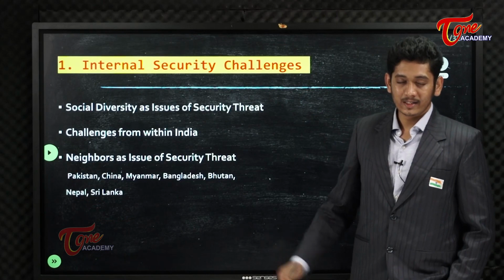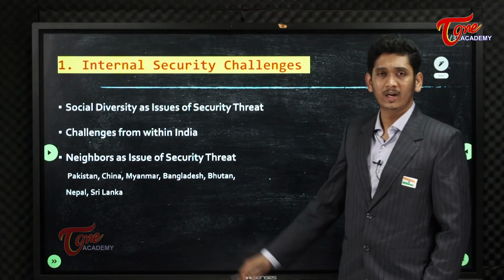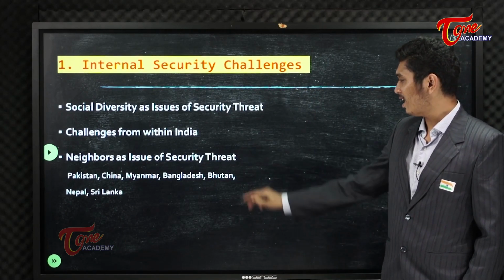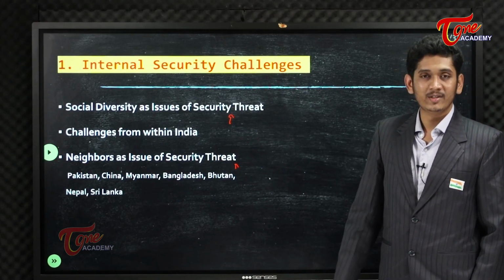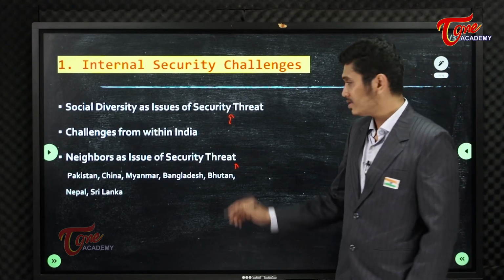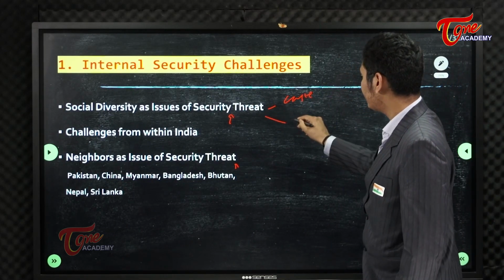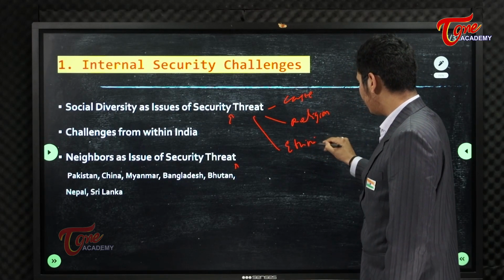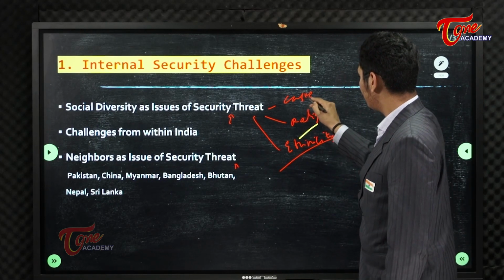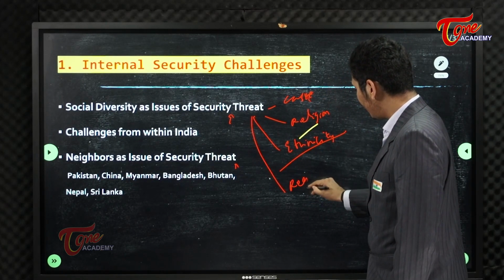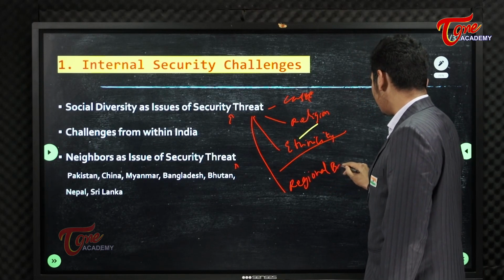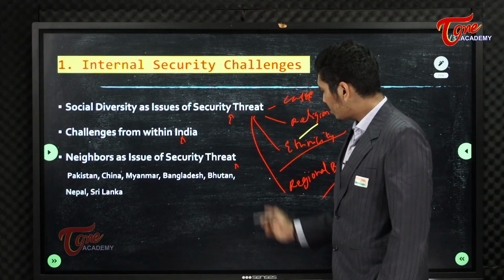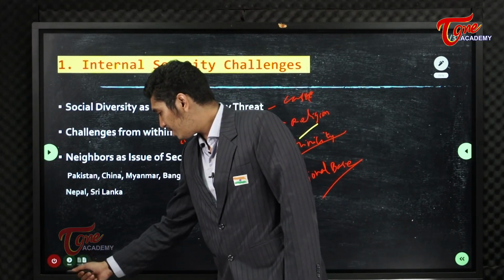Now, as I said, I'll just share with you each and every slide of what the syllabus contains. Internal security challenges, just note them down. Neighboring security threats, social diversity and social threats, that is caste issues, you can say, caste based, religion, ethnicity, regional base, all this. Okay, challenges from within India. Okay, so what not, this is everything. Neighboring countries I have explained to you.